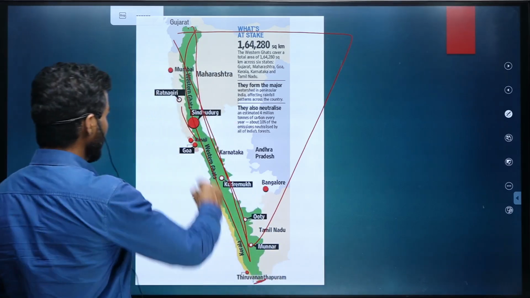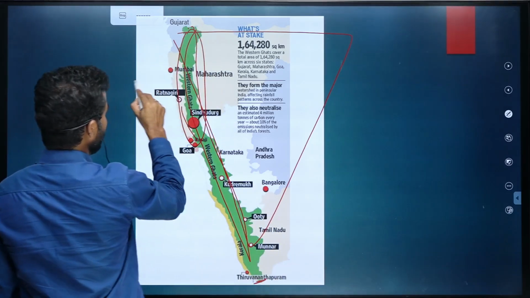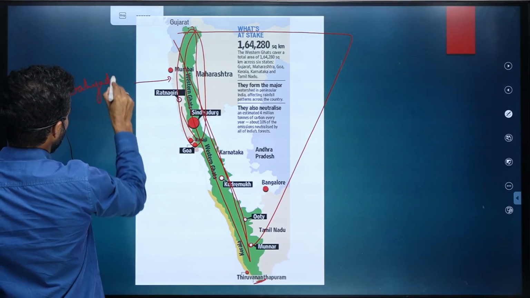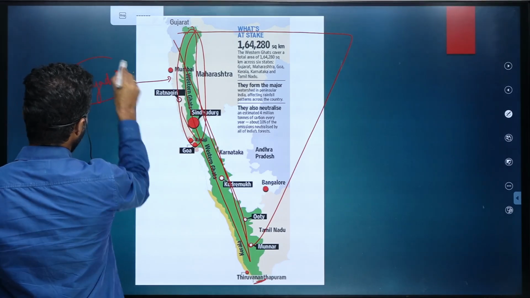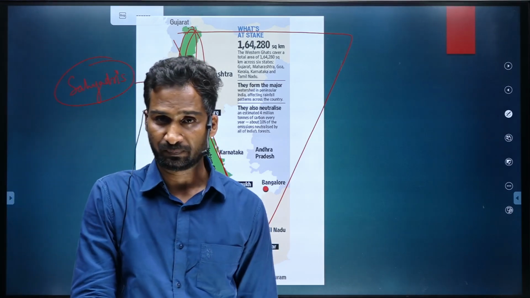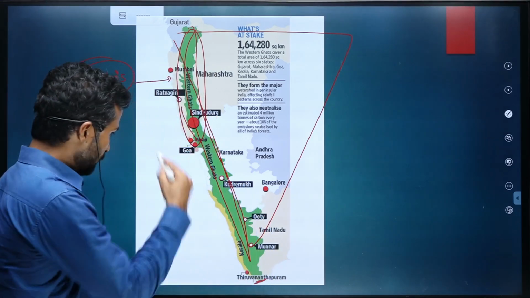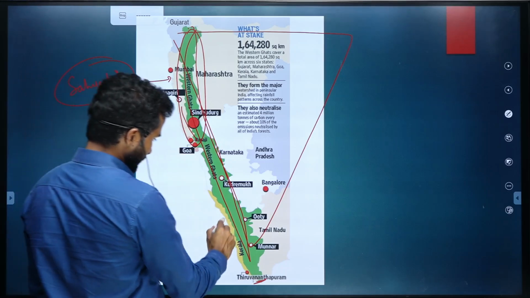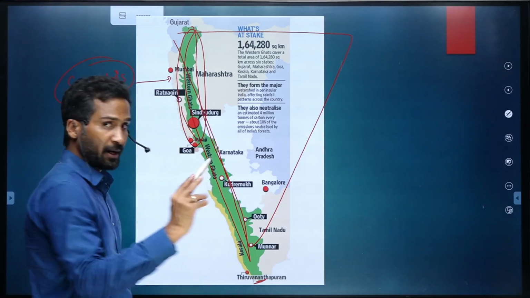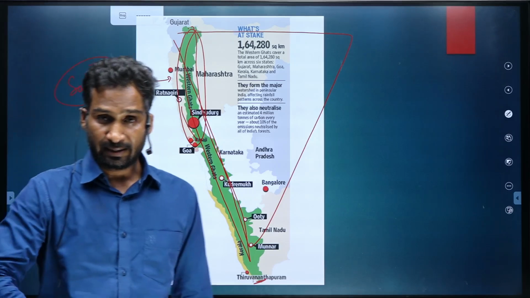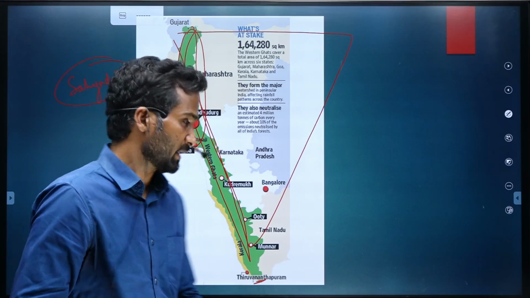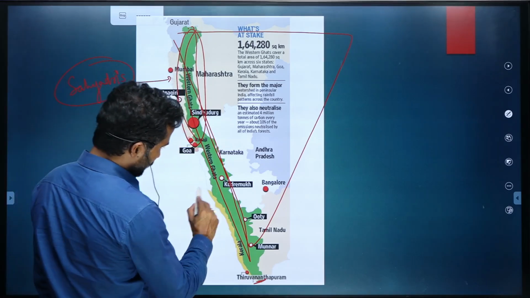So in the northern side, this mountain range is called Sahyadri. This mountain range in the northern side is called Sahyadris. And as you move downward, over here at the border of Kerala, at the trijunction of Kerala, Tamil Nadu, and Karnataka, there is a gap over here.